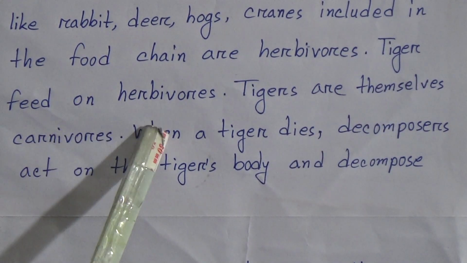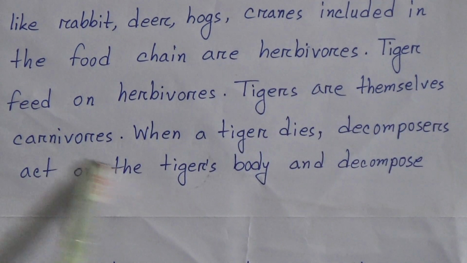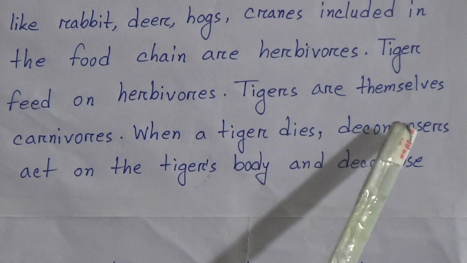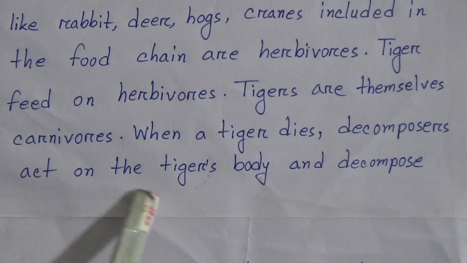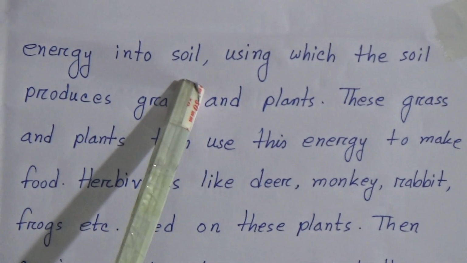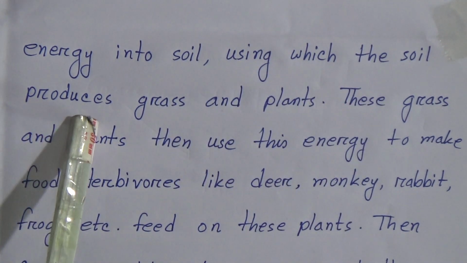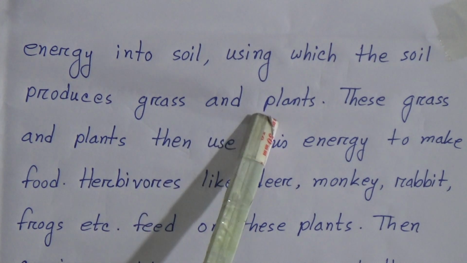Tigers feed on herbivores. Tigers are themselves carnivorous. When a tiger dies, decomposers act on the tiger's body and release energy into soil, using which the soil produces grass and plants.